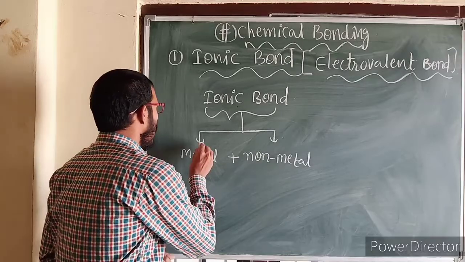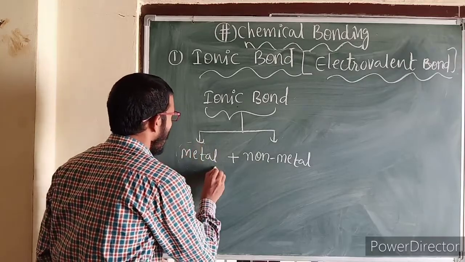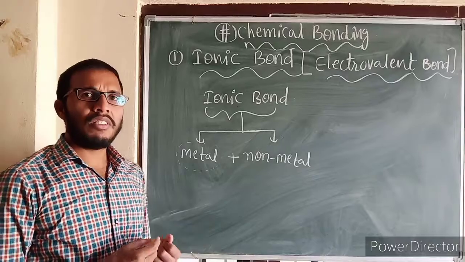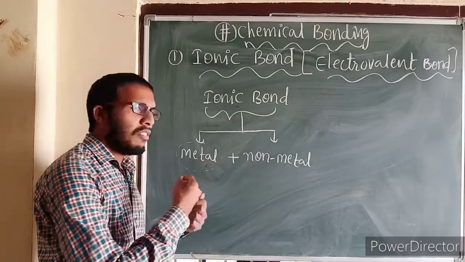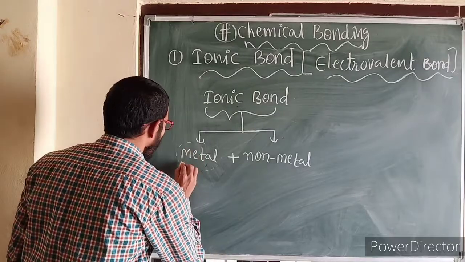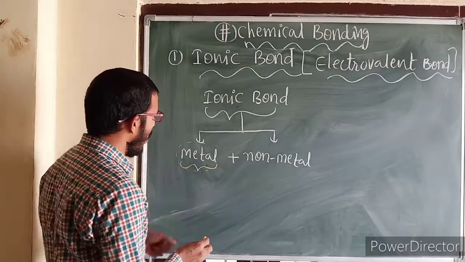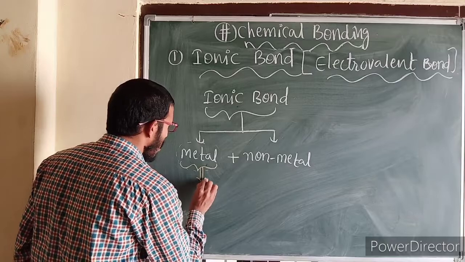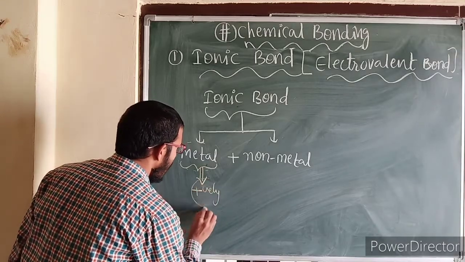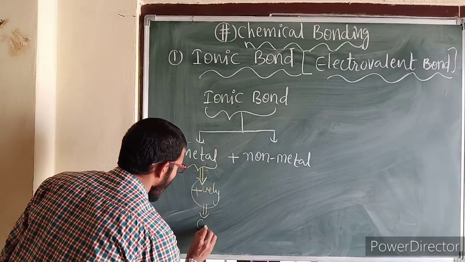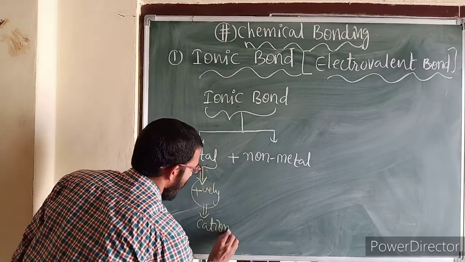Already we know that all metals are electropositive in nature. Electropositive in nature means they are always losing electrons. So suppose this metal loses a few electrons, it is going to convert into a positively charged species. These positively charged species are known as cations.